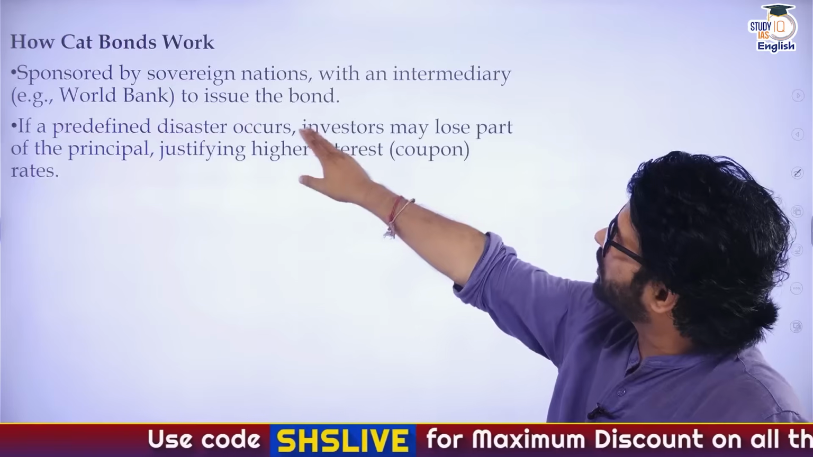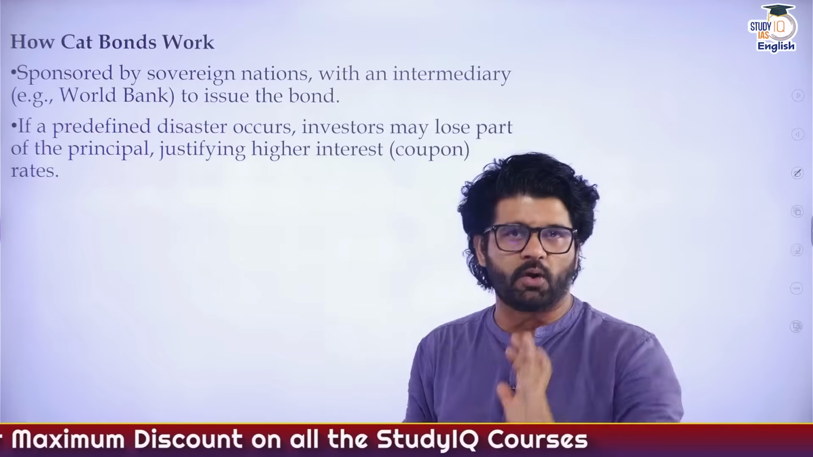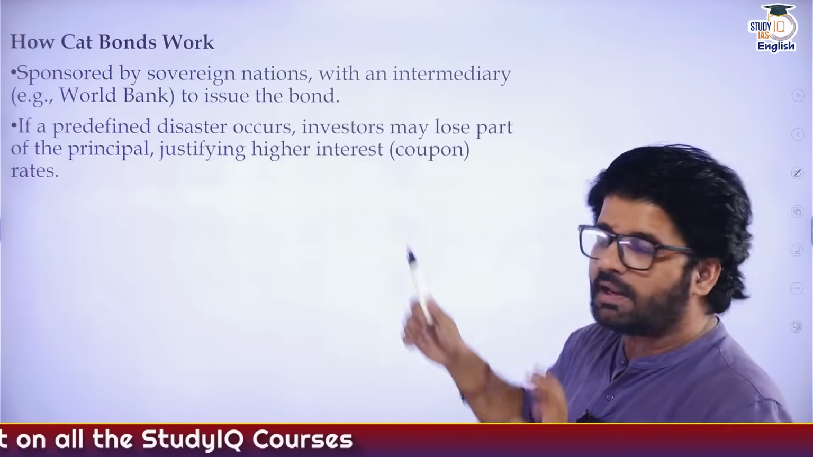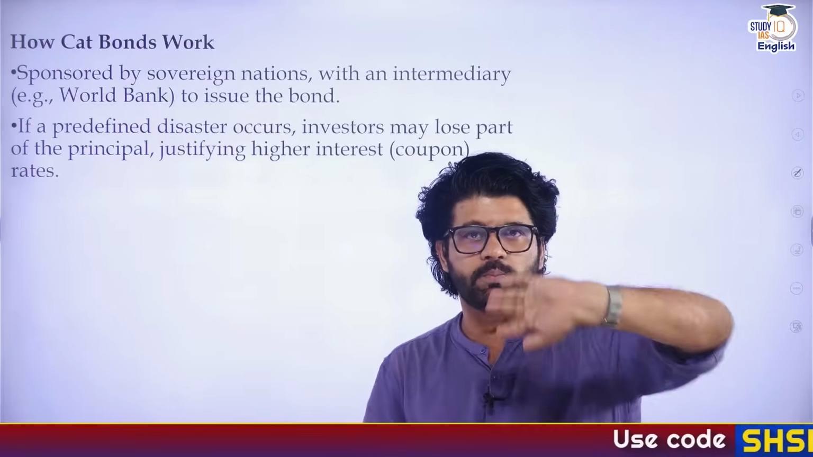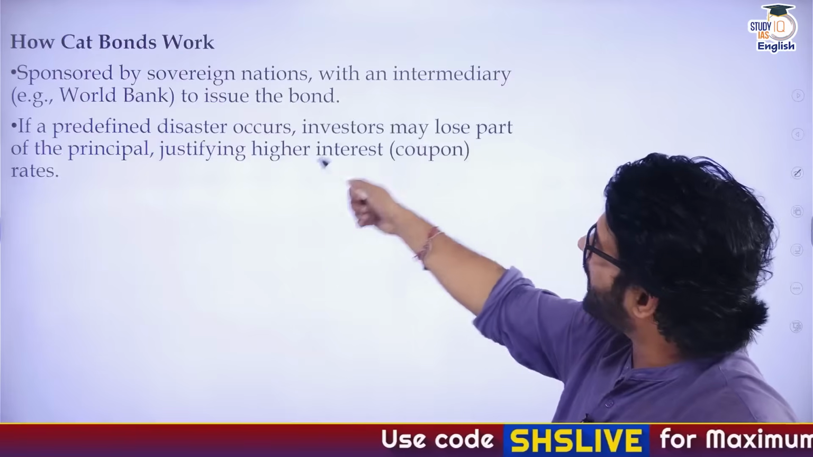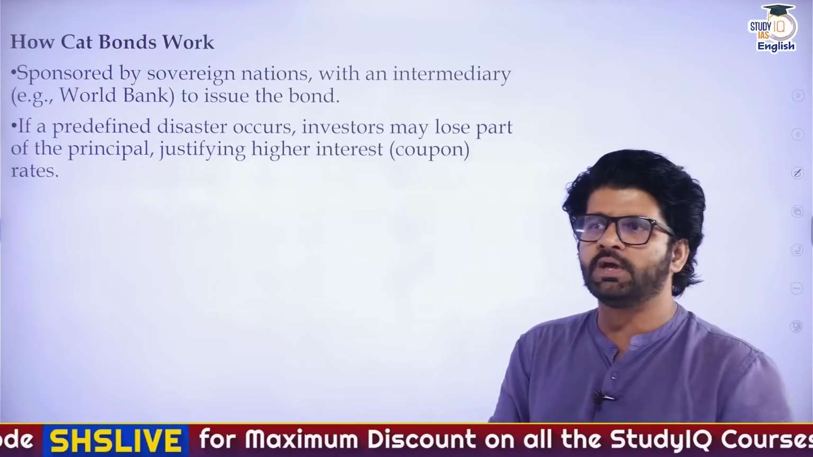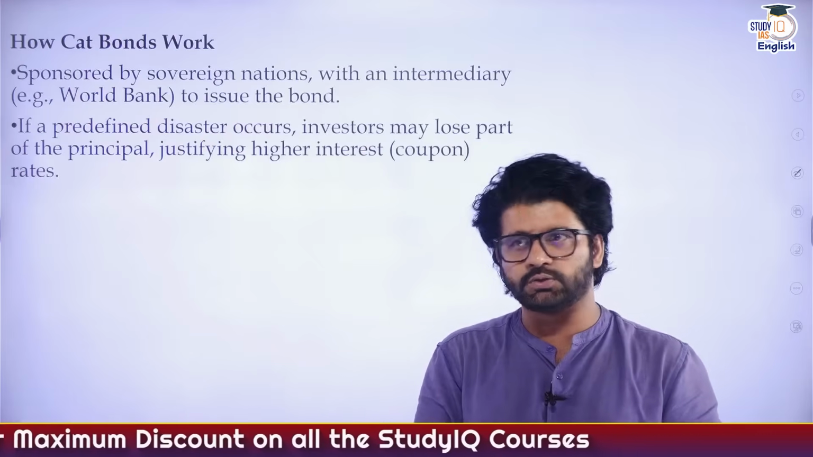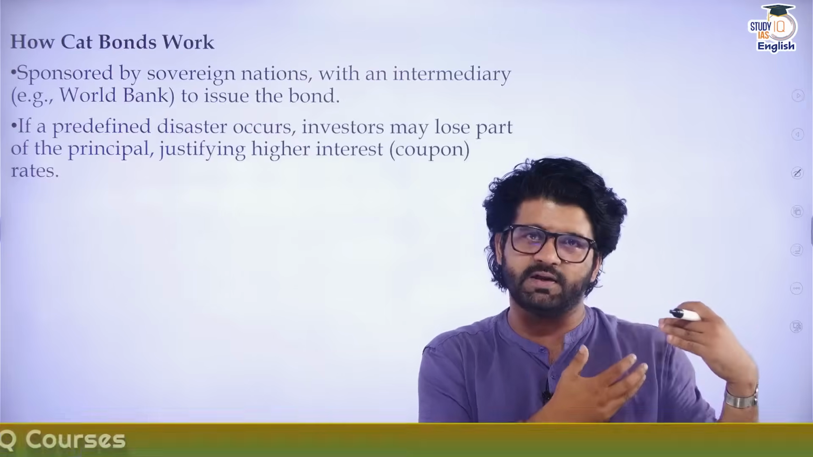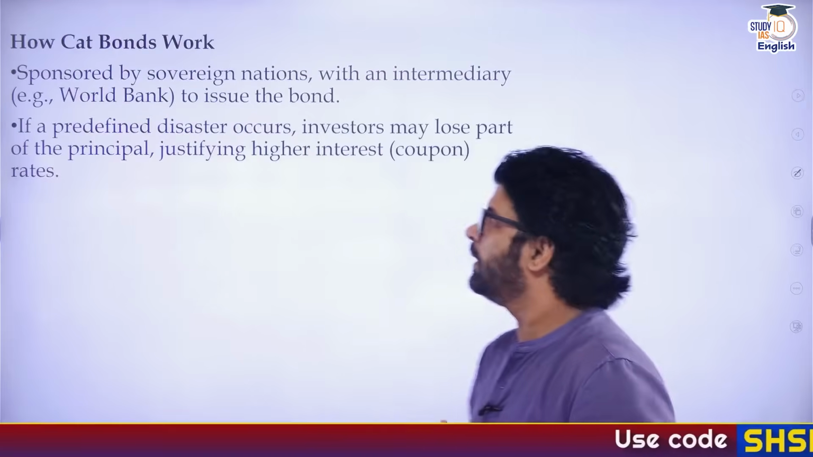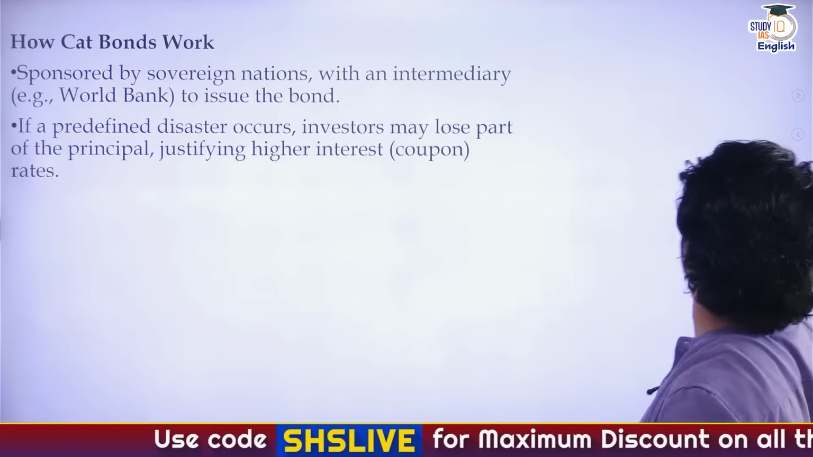So how do cat bonds work? Sponsored by sovereign nations with an intermediary, that is World Bank, to issue the bond. We have talked about how it works. Let's understand one thing. If a disaster does not happen, then you will get back your principal amount. But if a disaster occurs, the investor may lose part of the principal, justifying the higher interest rate. So let's say you have invested 10,000 rupees and government needs 5,000 of that principal. So they will take 5,000. If they need all, they will take all the principal amount. The only thing is you have got the interest earlier. So it's not like you lose everything. But you're getting higher interest just because the risk is involved. Hope you can understand here.